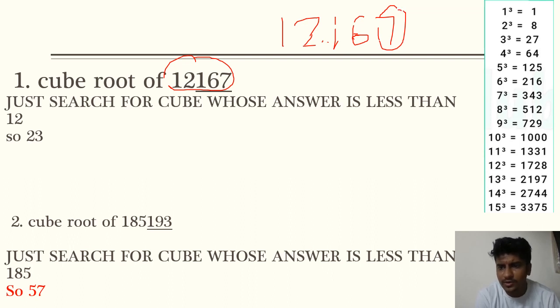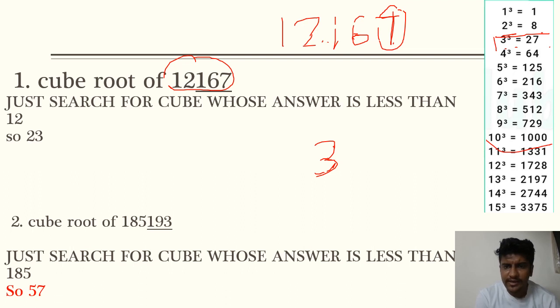So now here you need to know the cubes of 1 to 15, but it's not necessary. It's okay if you know the cubes up to 10. So 1 ka cube is 1, 2 ka cube is 8, 3 ka cube is 27, 4 ka cube is 64, 5 ka cube is 125, 6 ka cube is 216, 7 ka cube is 343, 8 ka cube is 512, 9 ka cube is 729, and 10 ka cube is 1000. So here you have to see the last digit, which is 7. Which cube ends in 7? 3 ka cube. So firstly you will write 3. That 3 is going to appear in your answer.